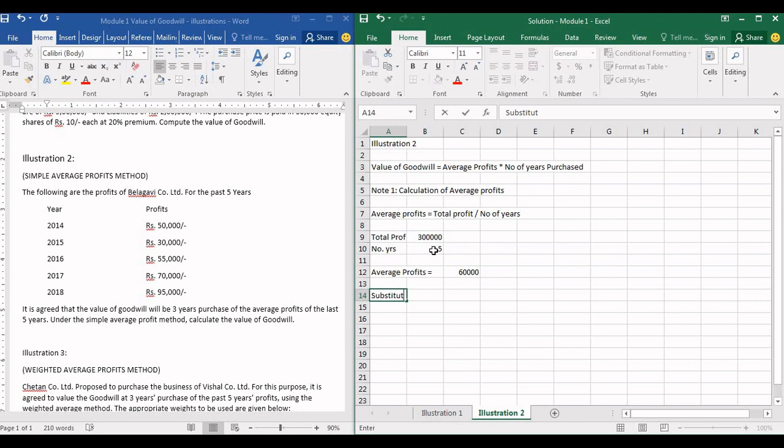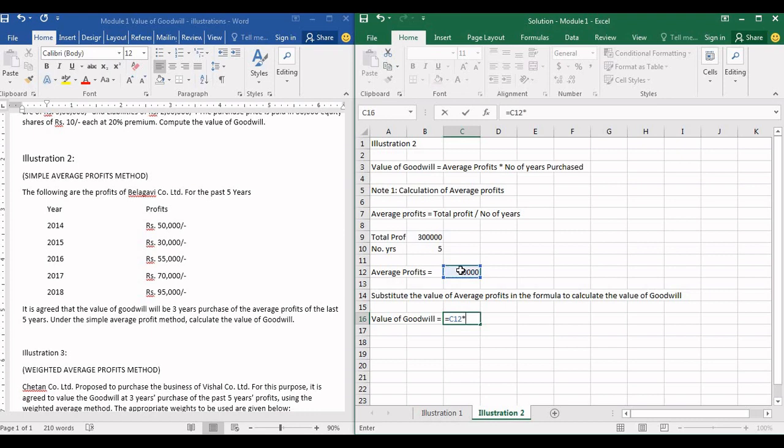Now substitute the value of average profits in the formula to calculate the value of goodwill. Let us do that. Value of goodwill is equal to average profits into number of years purchased.